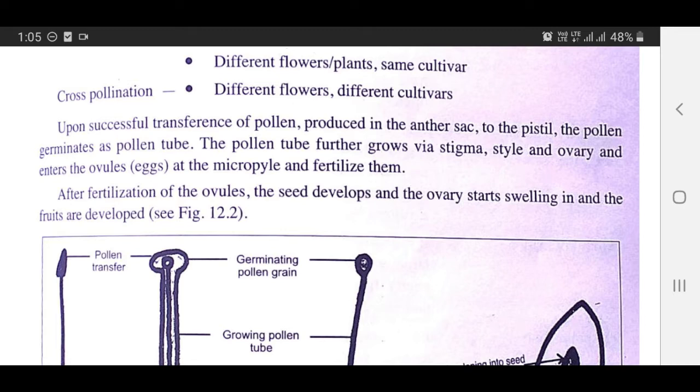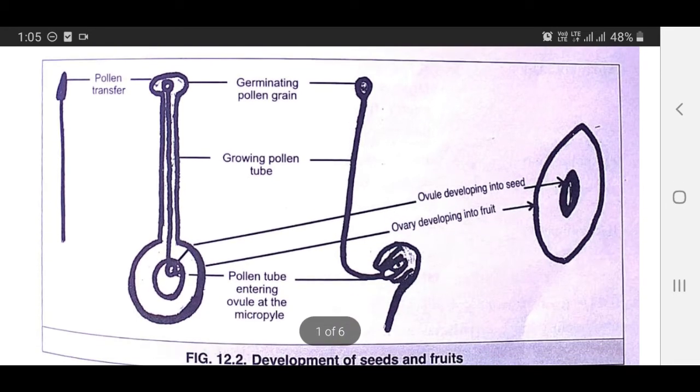After fertilization of the ovules, the seed develops and the ovary starts swelling and the fruits are developed. You see in the diagram 12.2, development of seeds and fruits. Here, germinating pollen grain, growing pollen tube entering ovule at the micropyle, then ovule developing into seed, ovary developing into fruit.